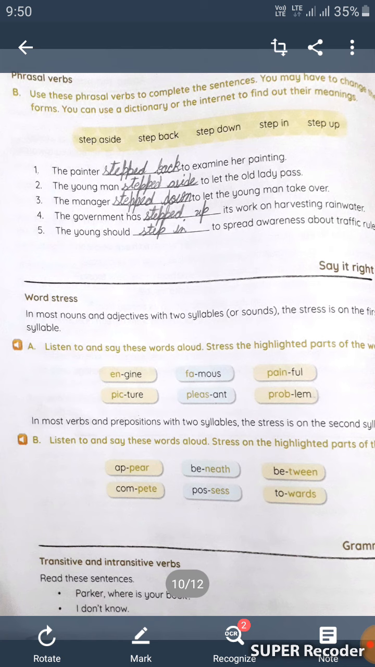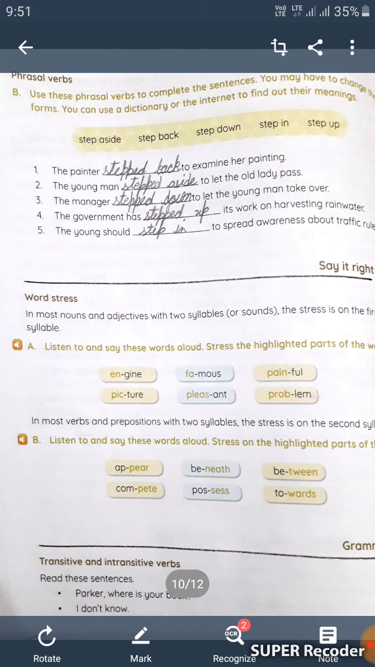Engine, famous, painful, picture, pleasant, problem. In most verbs and prepositions with two syllables, the stress is on the second syllable.